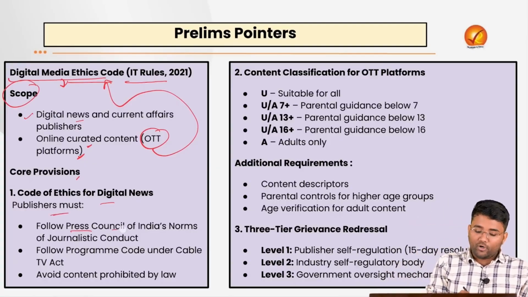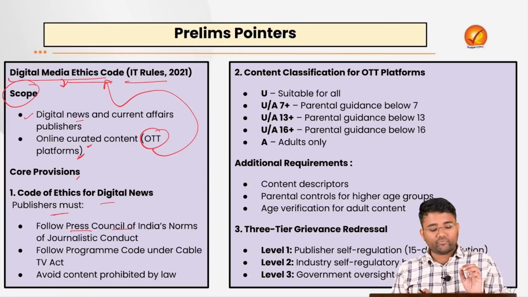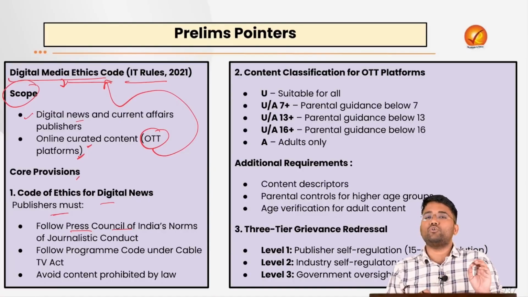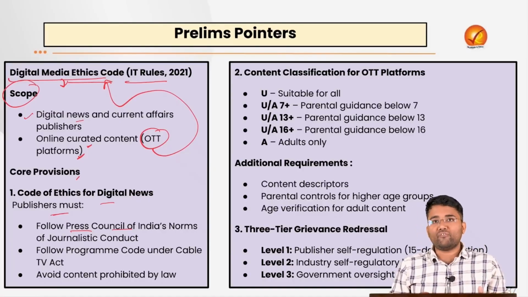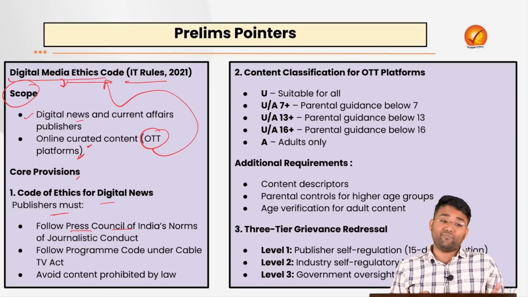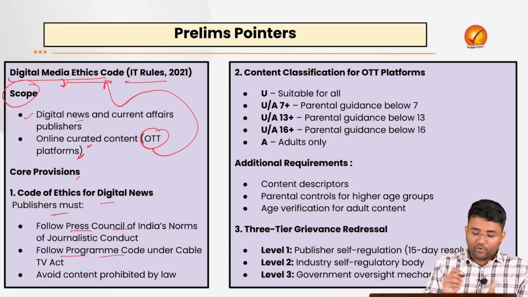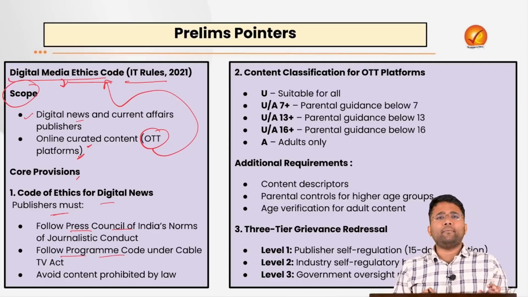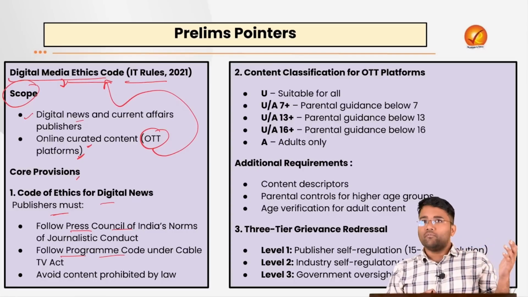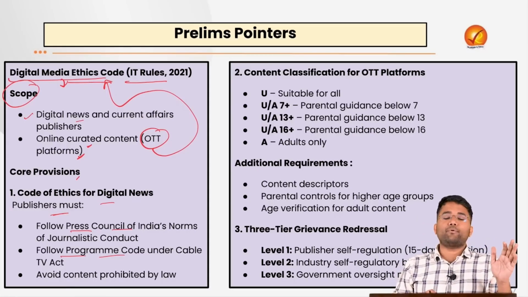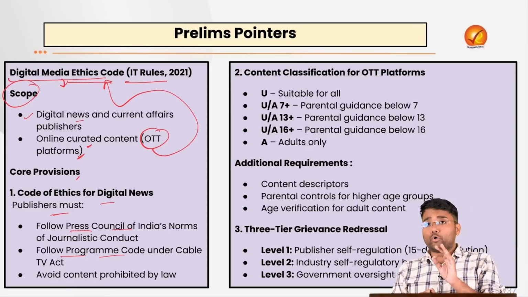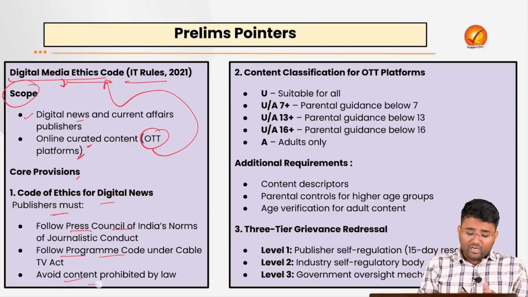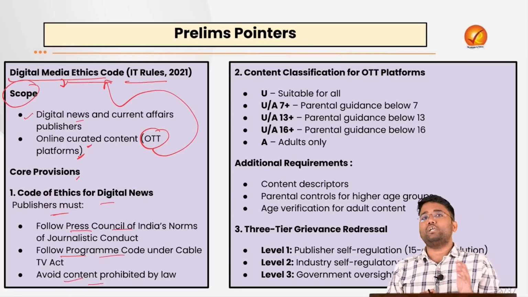Publishers must follow the Press Council of India's norms of journalistic conduct: they should not go with yellow journalism, they should not fabricate information, they should not spread fake news. Also, they should follow the programme code under the Cable TV Act. For example, you cannot use certain words, you should ensure that proper decorum is maintained. Also, avoid content that is prohibited by law.